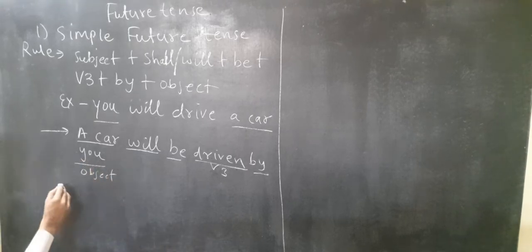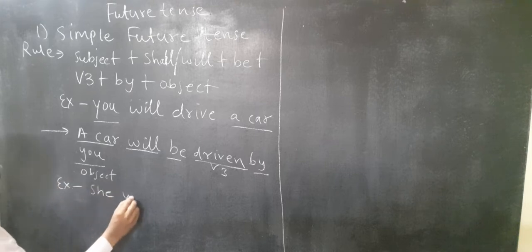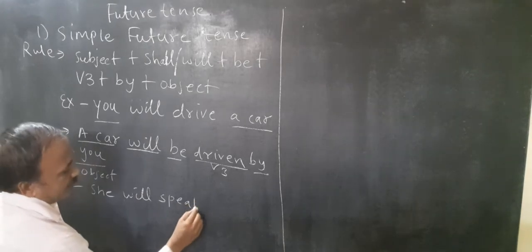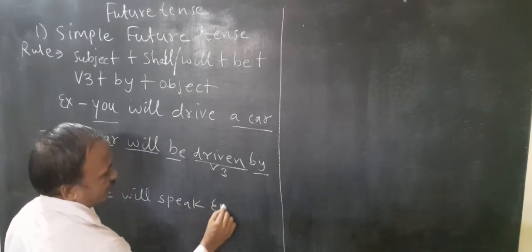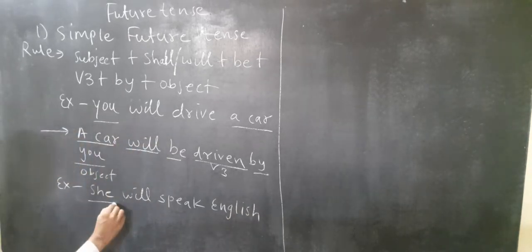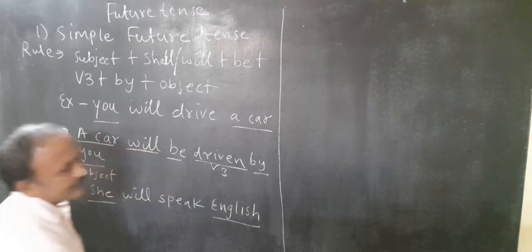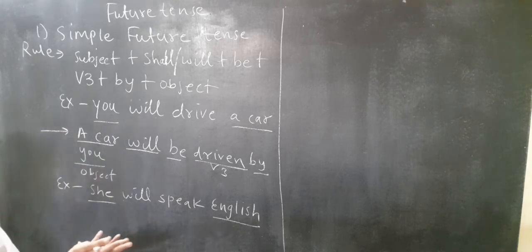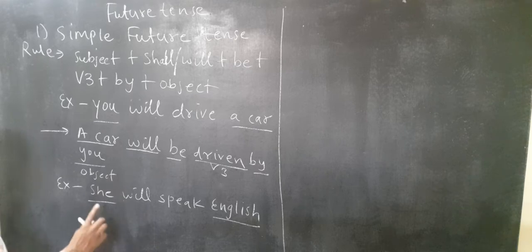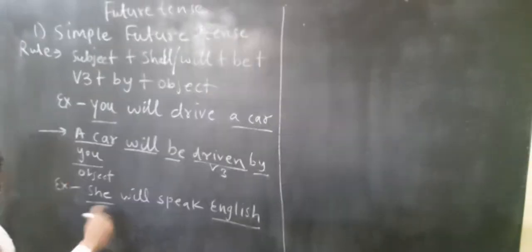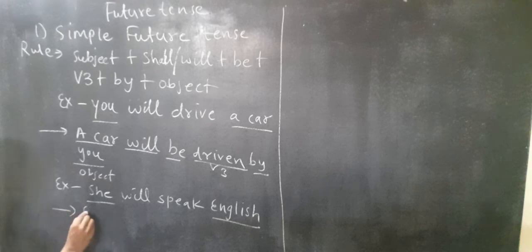Let us take another example. She will speak English. Right? Here the subject is she, and the object is English. When we do passive voice, she will become the object and English will become the subject. How?